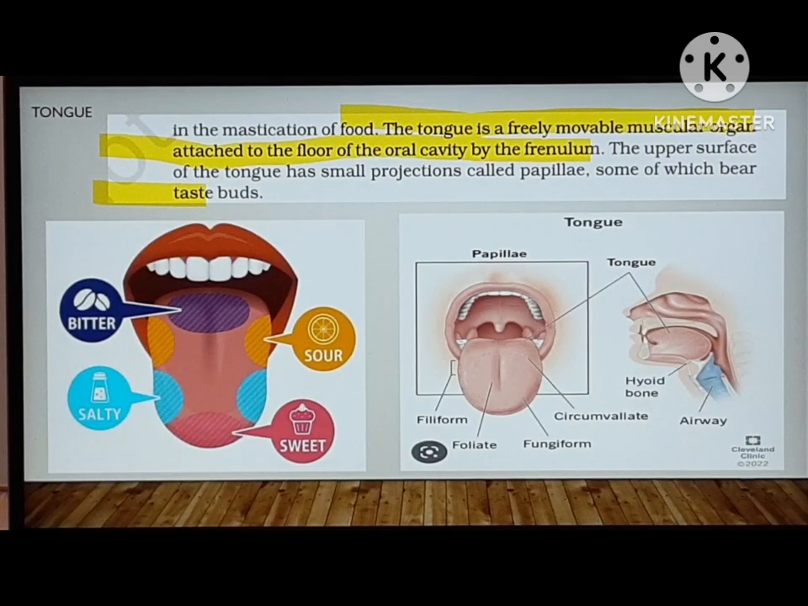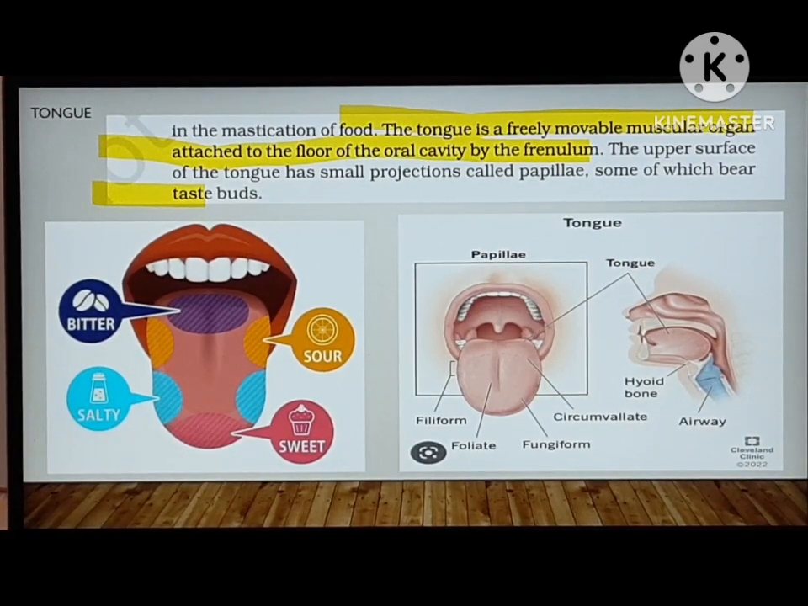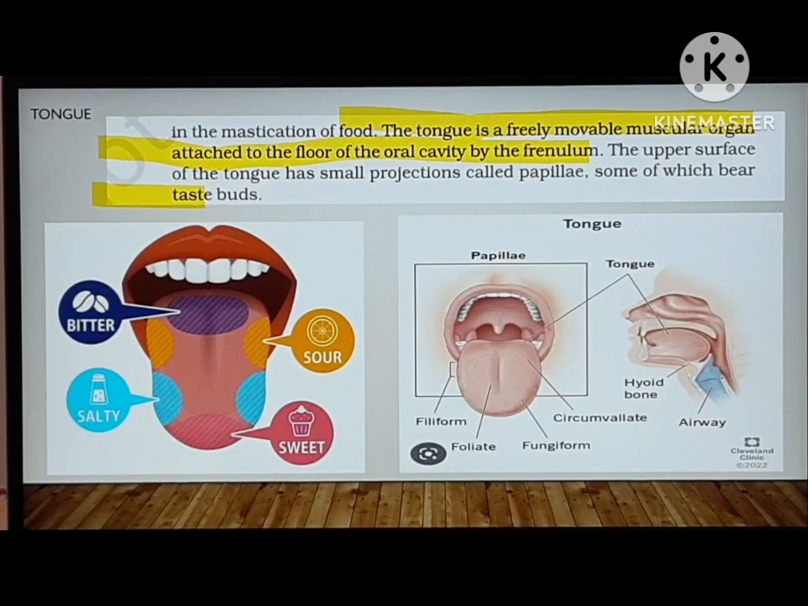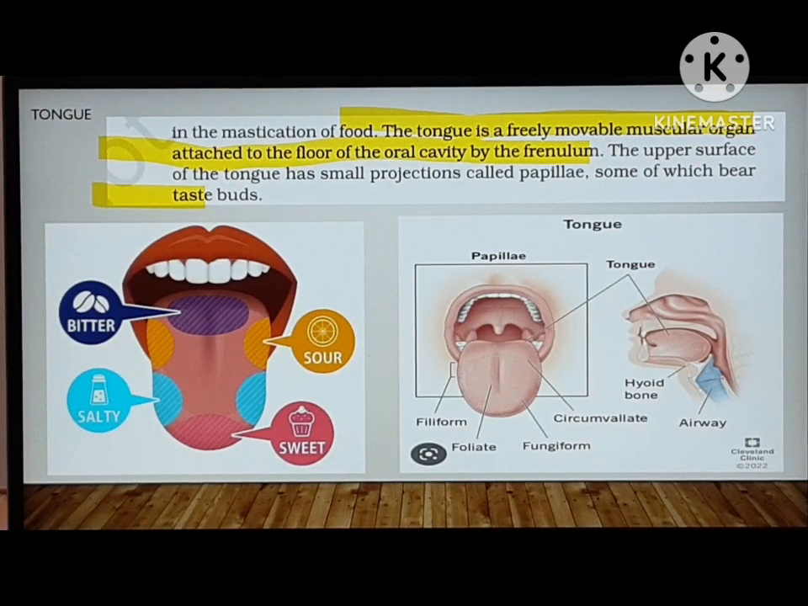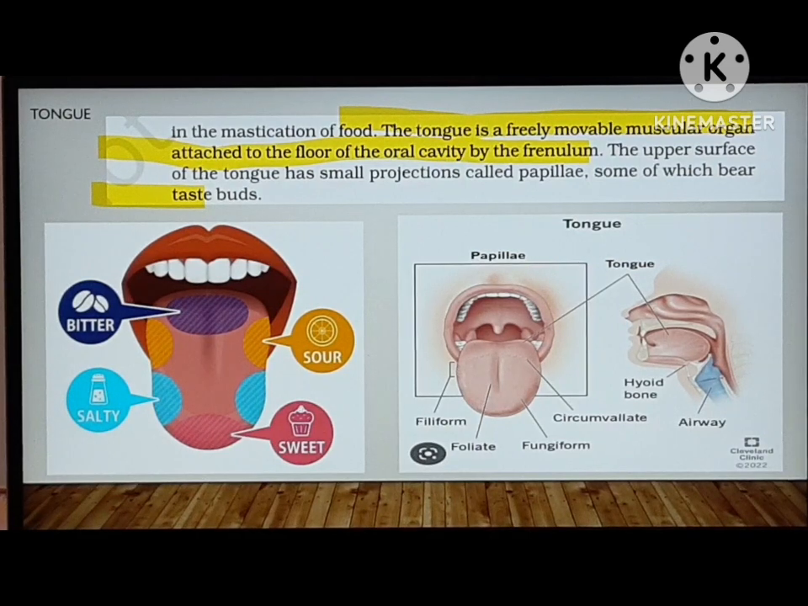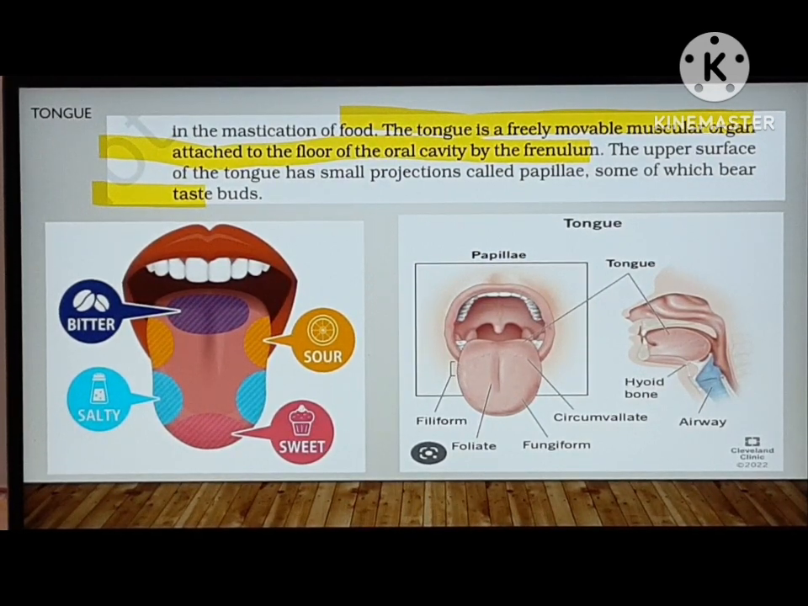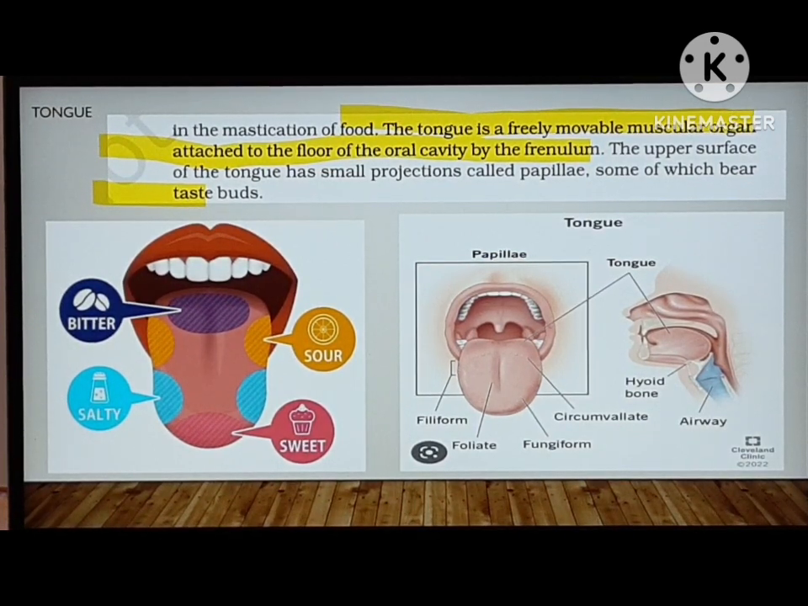Next, tongue. The tongue is a freely movable muscular organ attached to the floor of the oral cavity by the frenulum. The upper surface of the tongue has small projections called papillae, some of which bear taste buds. The taste buds are present on the upper side of the tongue. In this picture, you can see the taste buds which cause taste. The posterior side senses bitter, the anterior sweet, the lateral sides sour and salty. In this picture you can see the tongue structure fully.